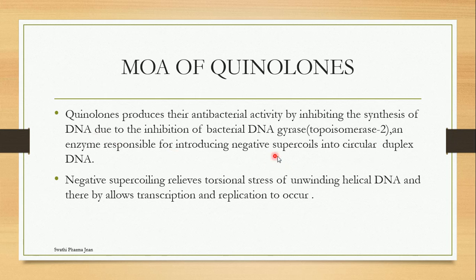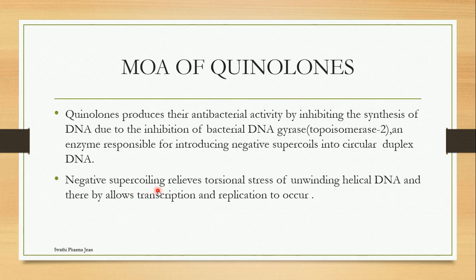The negative supercoil of the DNA cannot occur. If the negative supercoil of the DNA is not formed, then the further replication, transcription and translation processes cannot occur. Negative supercoiling relieves the torsional stress of unwinding helical DNA and thereby allows transcription and replication to occur.